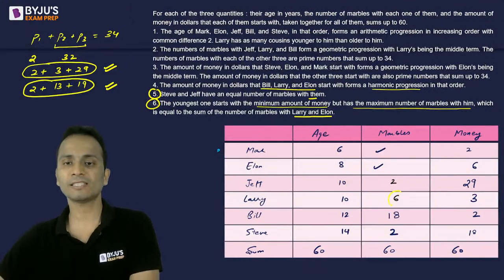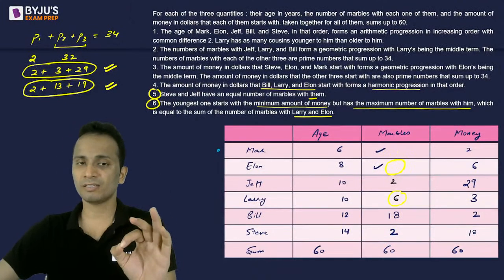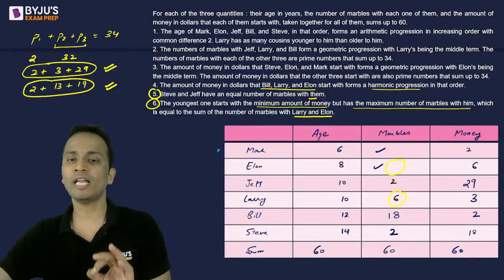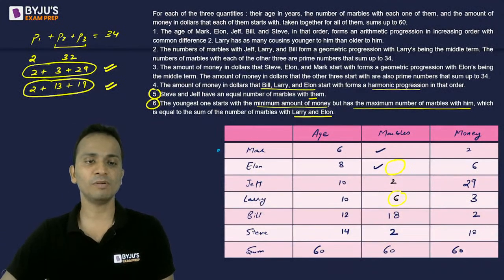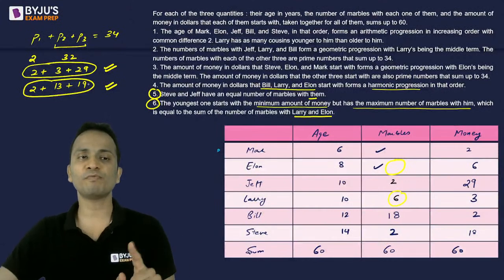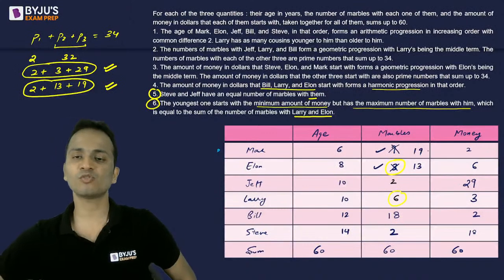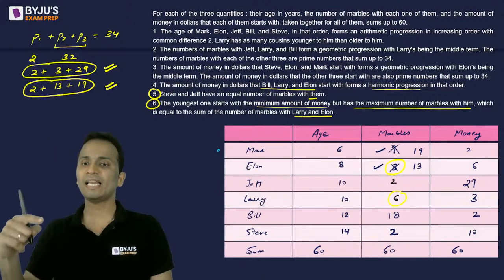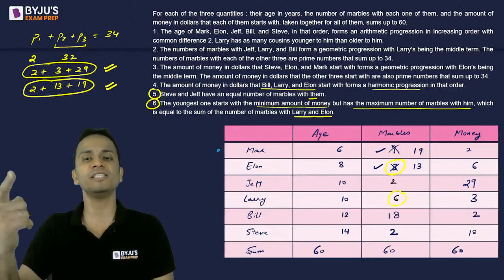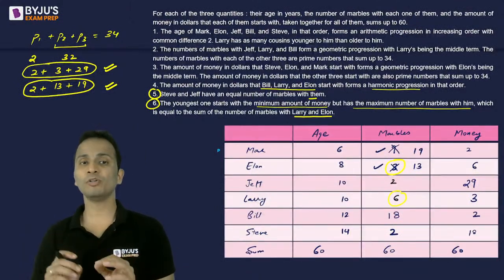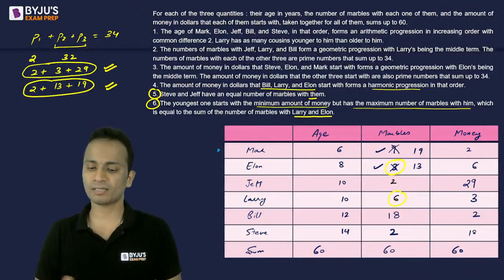So Larry has 6 marbles. Elon, I don't know how many marbles, but the number of marbles with Mark is the sum of the marbles with Elon and Larry. Larry has 6 marbles already. So out of the 2 set of prime numbers, Elon, if I put 3, so 6 plus 3, Mark will have 9, which is not a possibility. So the second set of prime numbers, which is 13 and 19, satisfies this condition. So Larry has 6, Elon has 13. 6 plus 13 is equal to 19, which is the number of marbles with the person who is youngest in age, that is Mark.